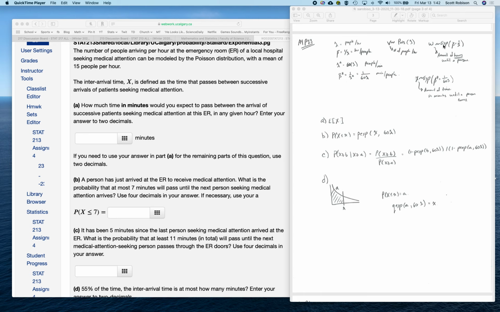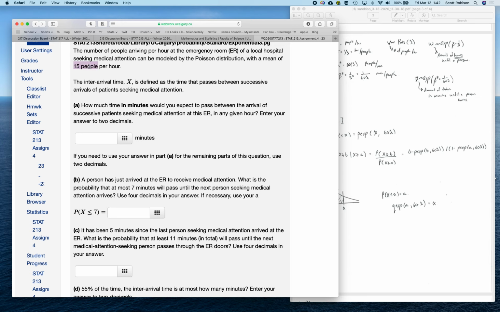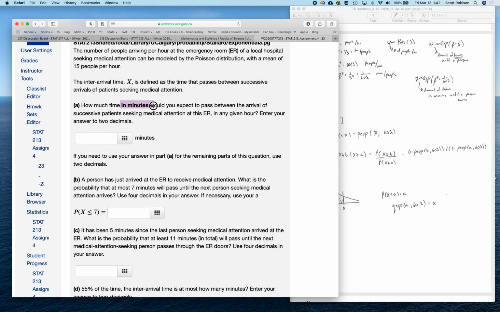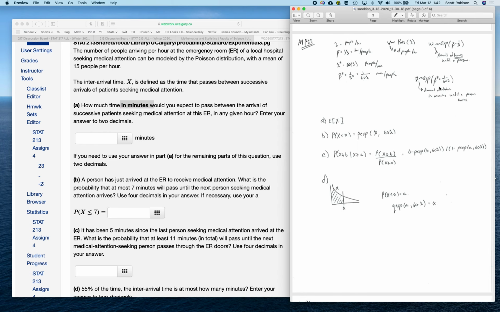We do have to be careful, again, in this question, like in 21, to reparameterize our success rate in terms of what we're really interested in. Lambda has been given to us here, and that is people per hour. If I take the reciprocal of this value, I will then get hours per person. However, this question goes on to talk not in terms of hours, but we want time in terms of minutes, not in hours.